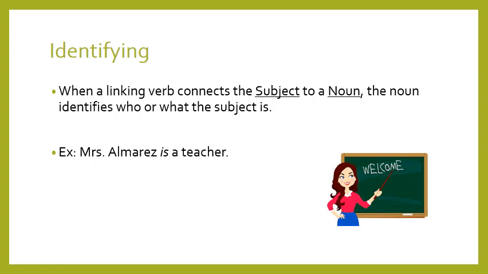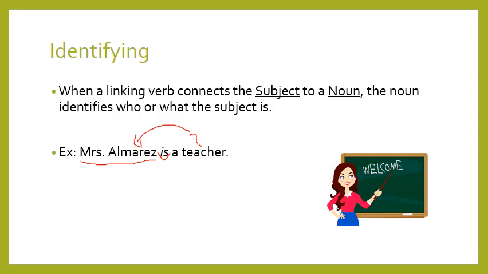Okay, let's take this example now. What is the subject here in this sentence? The subject is Mrs. Alvarez. If I ask you what is the verb? Is. Okay, the verb is. A teacher. What about a teacher? A teacher is linked to what or to who?